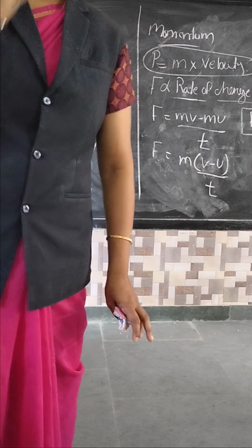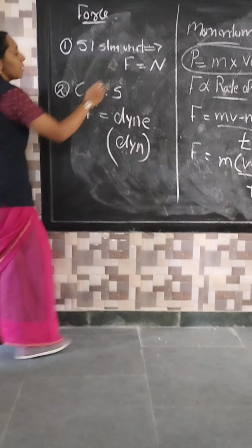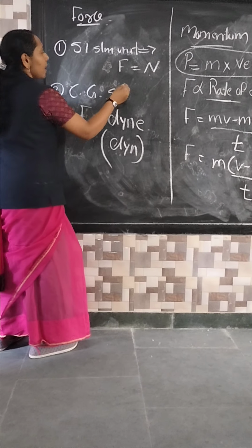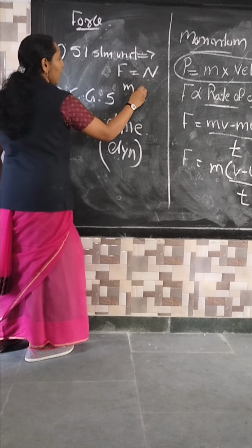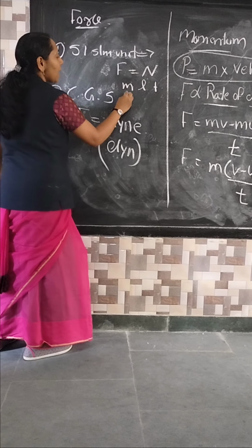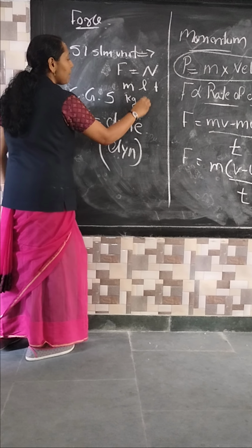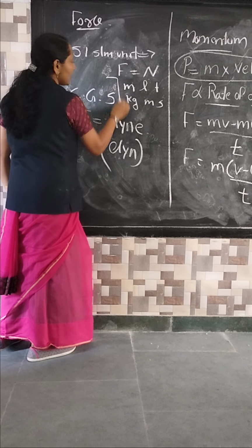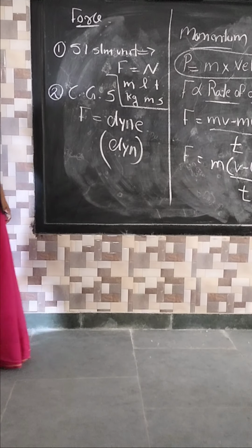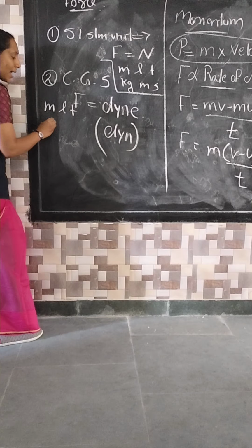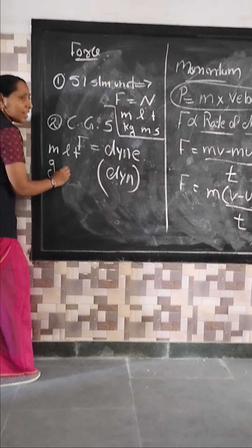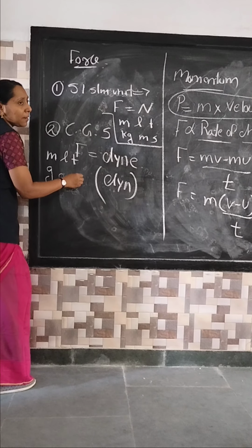How will it come? Listen here. In SI, for Newton, we should write mass, length and time: mass in kilogram, length in meter, time in second. This is the SI system. In the CGS system, mass is in gram, length in centimeter, time in seconds.